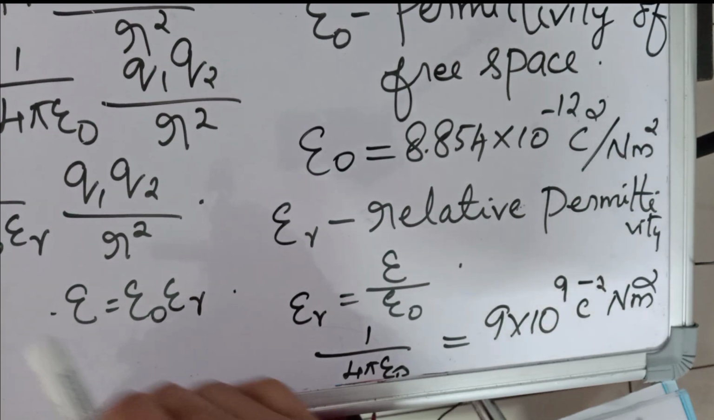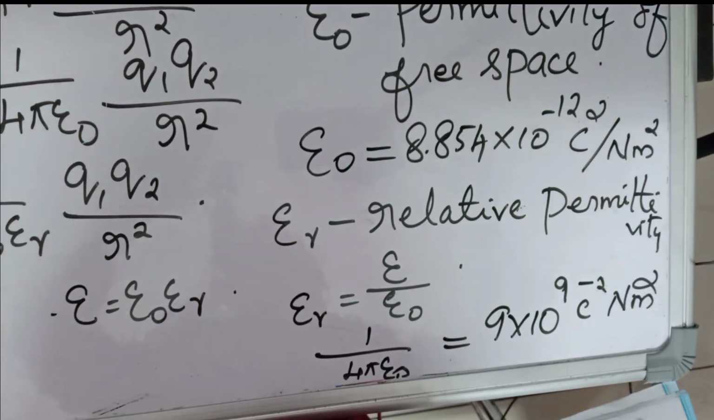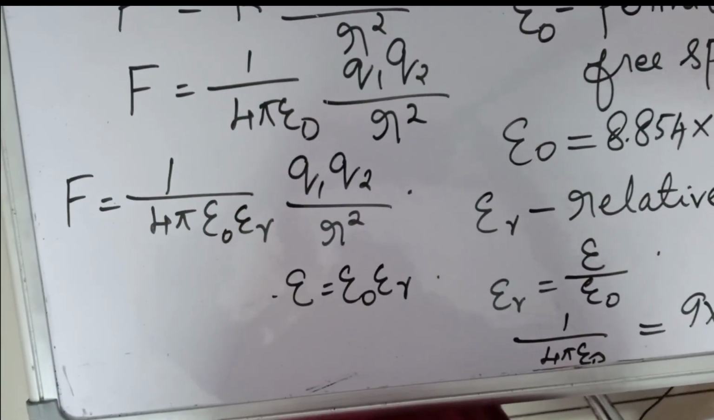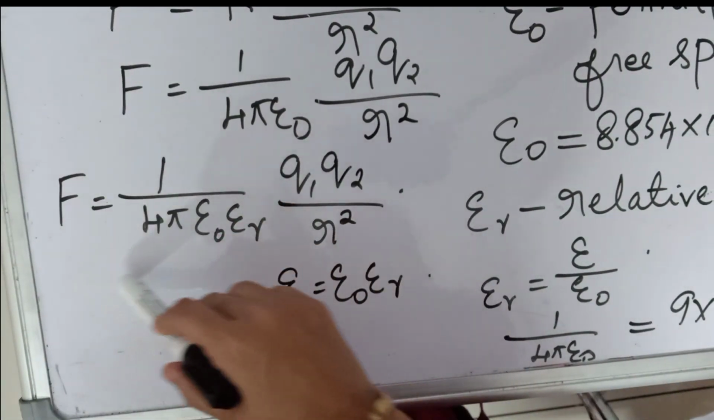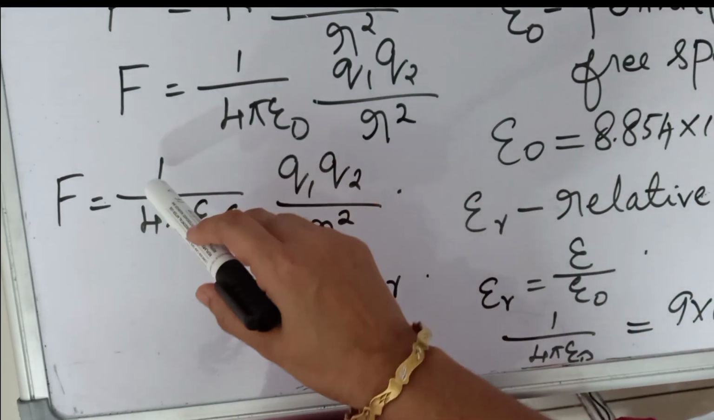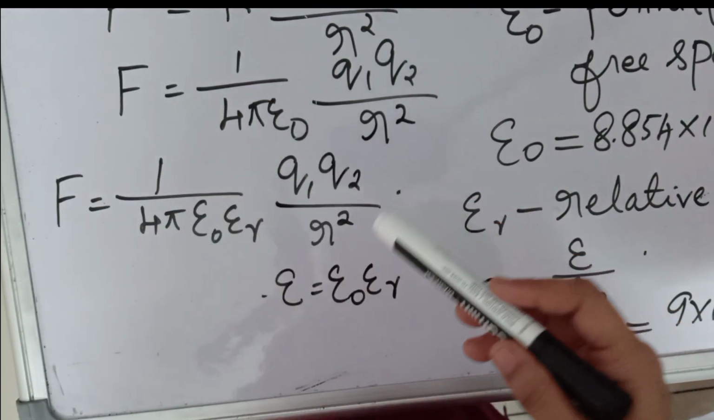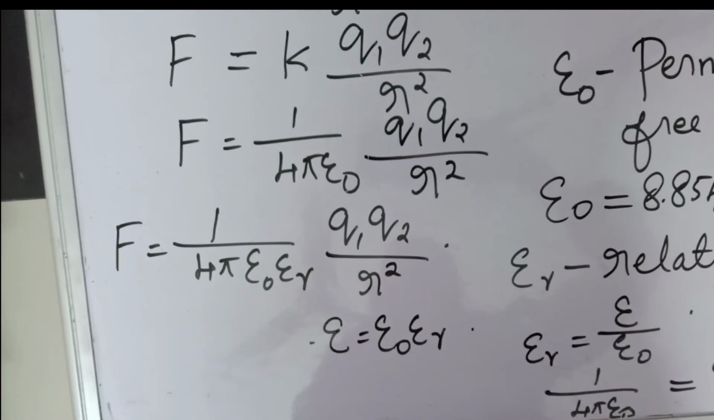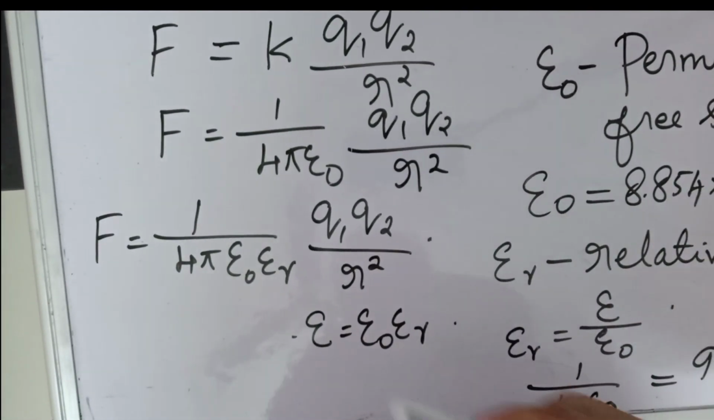Then we will get the equation as F is equal to 1 by 4 pi epsilon 0 epsilon r q1 q2 by r square. So this is the case of force of attraction or repulsion between the charges when the charges are kept in any medium other than vacuum. Okay, so like that we can calculate by using Coulomb's law.